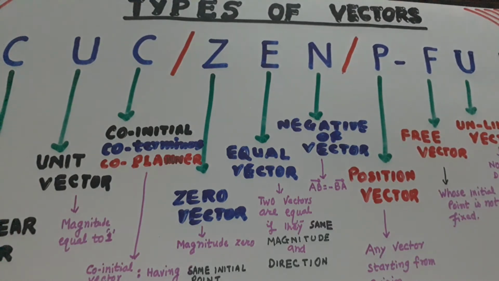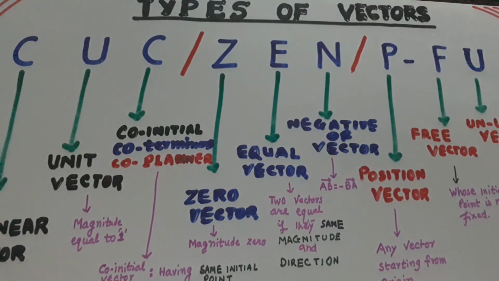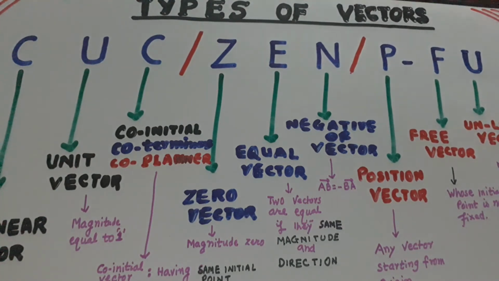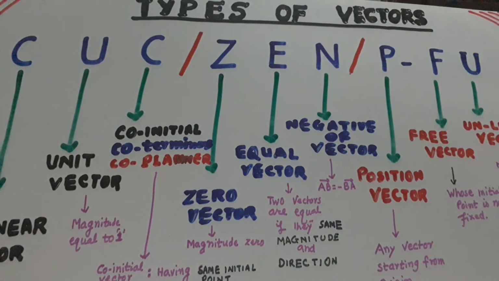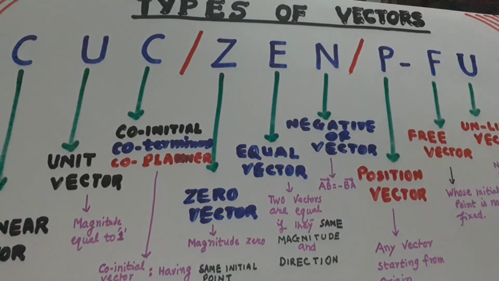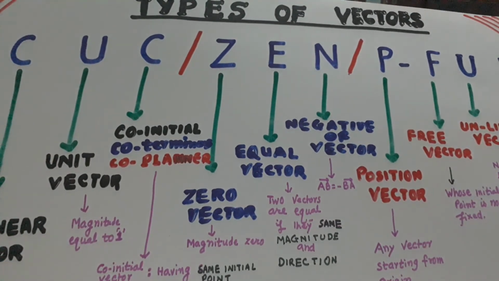So these mnemonics make the subject very easy. So I will request you to please remember the mnemonics, and with the help of that you can do 3D in no time.